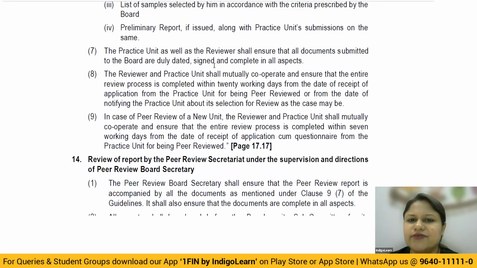Okay. The practice unit as well as the reviewer shall ensure all the documents submitted to the board are duly dated, signed and complete, obviously. Okay. Now this is important.